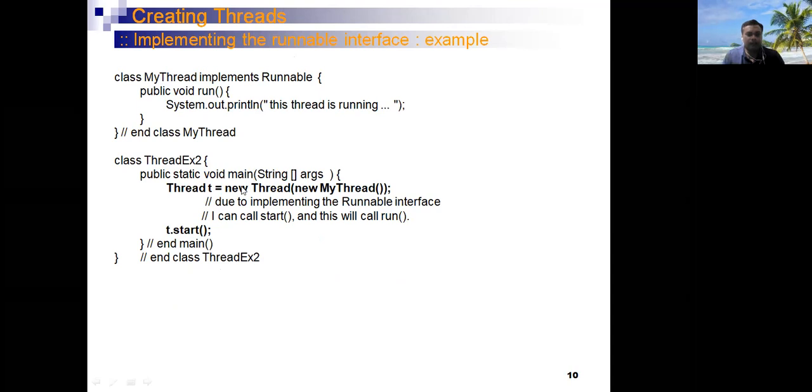Then we are passing the object of the MyThread class as an argument to the constructor of the inbuilt Thread class. Once the object of the inbuilt Thread class is initialized, we can call the start method to transfer the thread into active state. Here, no need to call the run method explicitly. It is called automatically when the execution of the thread is started.